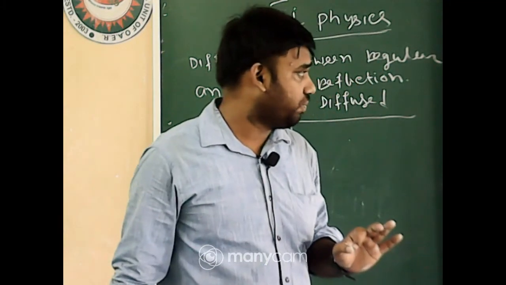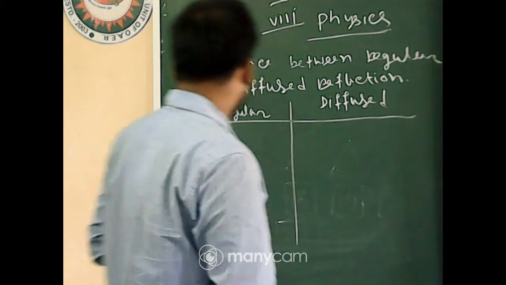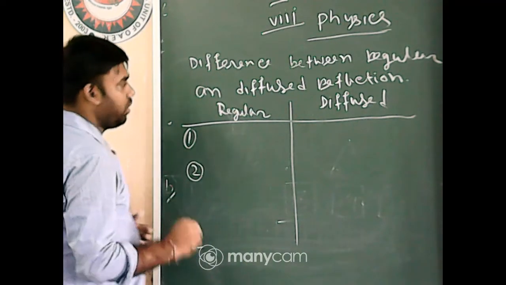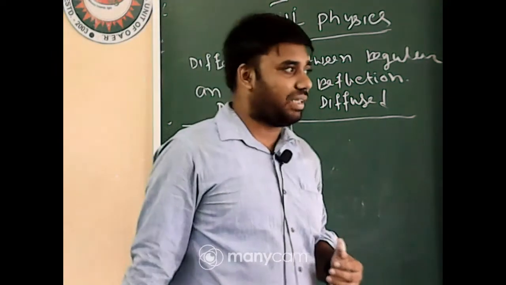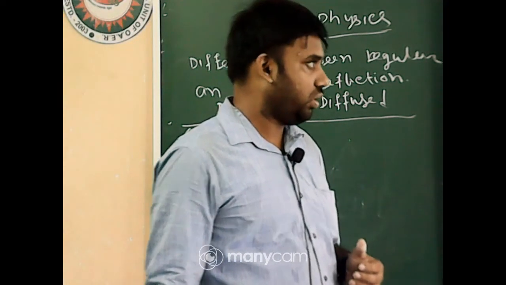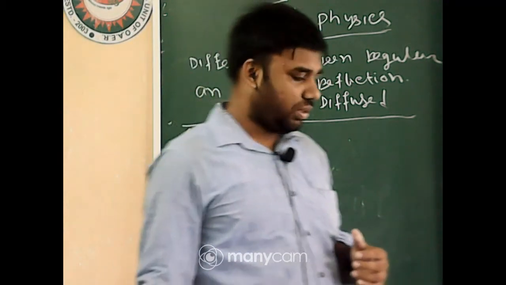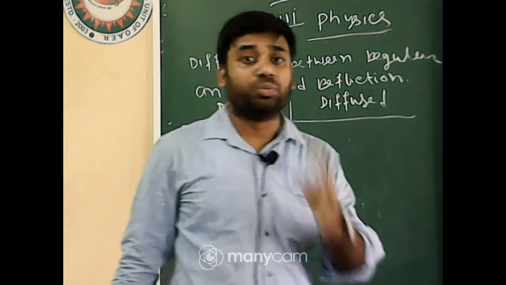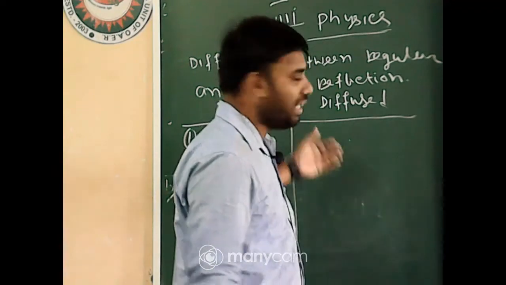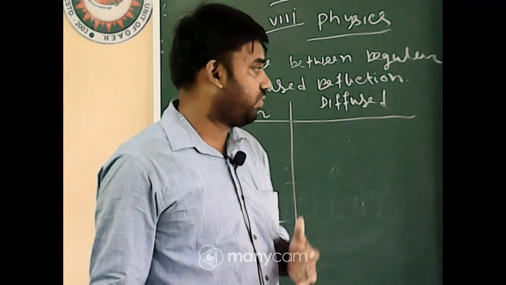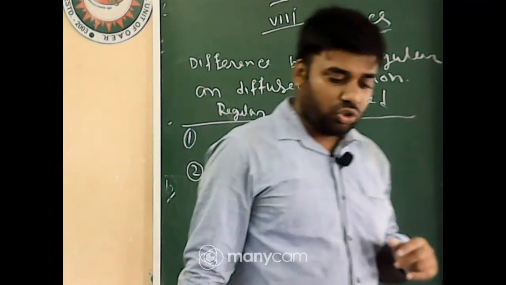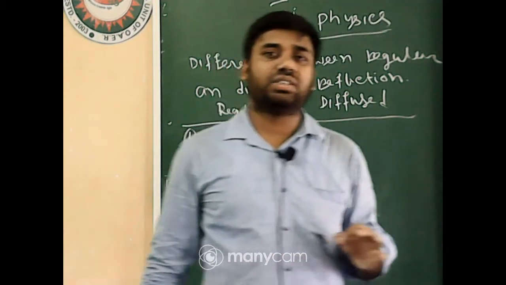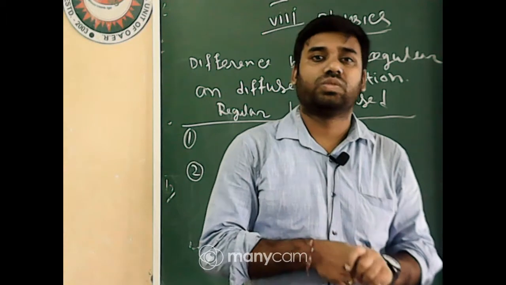Difference number 1. Second point, in regular reflection, the surface is smooth, and in diffuse reflection, the surface is rough. So two differences we have done.